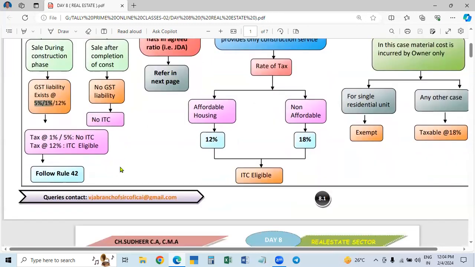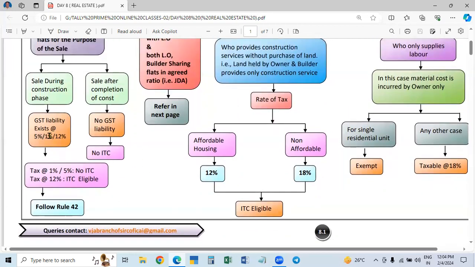Okay, now we will answer. How is this tax levied? When do we charge 1% and when do we charge 5%? And what about the 12% for the commercial building? For this purpose, keep commercial aside. For the residential purpose, these residential real estate buildings, that is, flats or residential units,